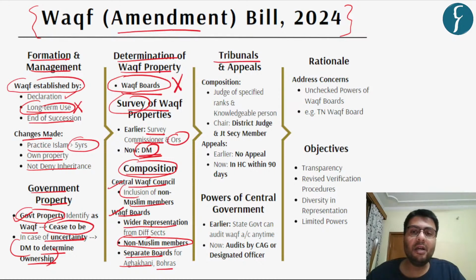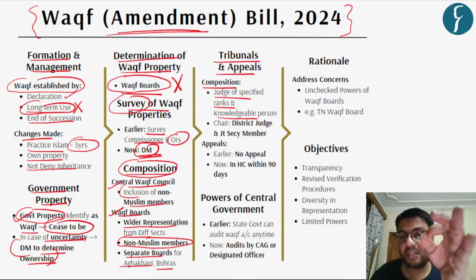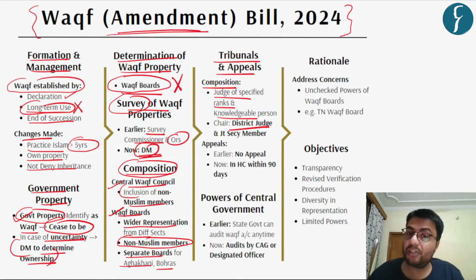Now let us consider the matters of appeal and the tribunal. Earlier, the tribunals which discharged functions related to the Waqf Act included judges of specified ranks and knowledgeable persons. However, this was quite indefinite in nature. The amendment bill makes it certain that the chairperson will have to be either a current or a former district judge, and the member should be a joint secretary ranked officer. Earlier, there were no appeals to the decisions passed by the Waqf tribunal.